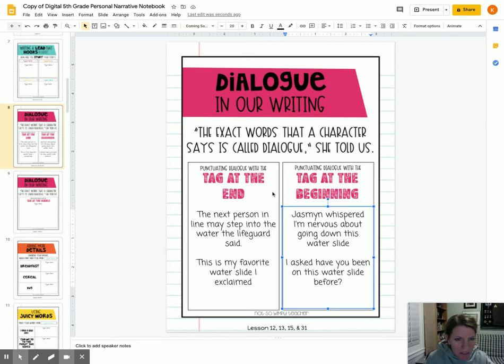And we also have something that's called the tag. And that's kind of a funny word for it. It just means that, like, she told us, that would be the tag, or I said, or the teacher exclaimed, or she whispered. Okay, those are the tags. It's not the part that the person is saying, it's just the part that tells us who said it.